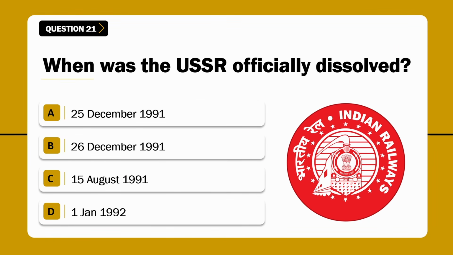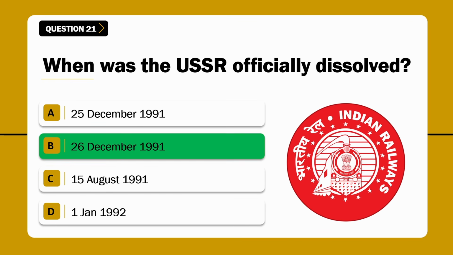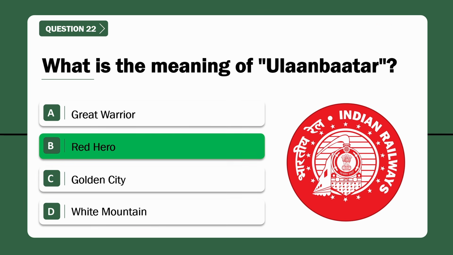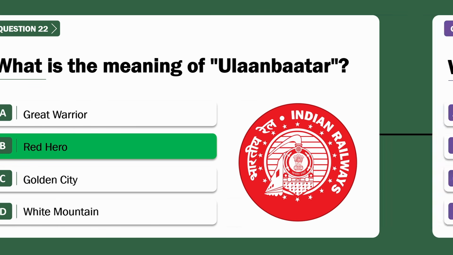Question number 21. When was the USSR officially dissolved? Correct answer is option B, 26 December 1991. Question number 22. What is the meaning of Ulaanbaatar? Correct answer is option B, Red Hero.